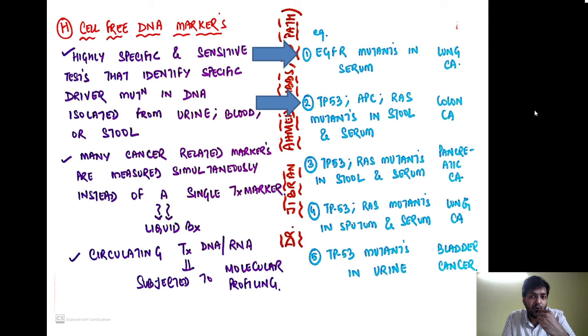TP53, APC, RAS mutants in stool and serum are used for detection of colon cancer. TP53, RAS mutants in the stool and serum for pancreatic carcinoma. TP53, RAS mutants in sputum and the serum for lung carcinoma. TP53 mutants in urine are used for detection of bladder cancer.